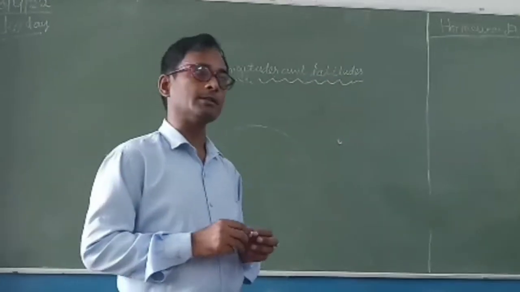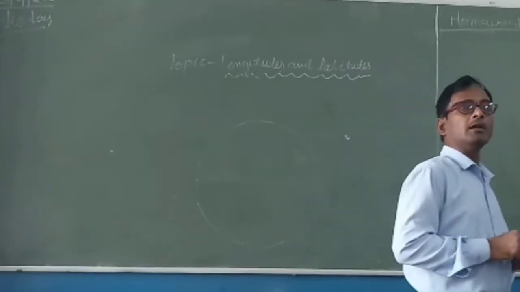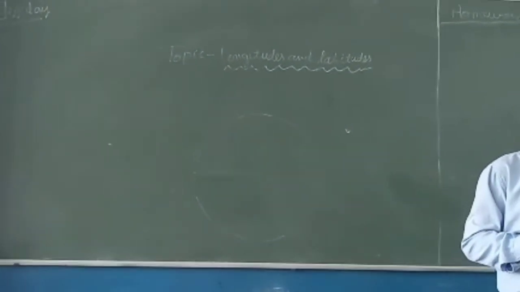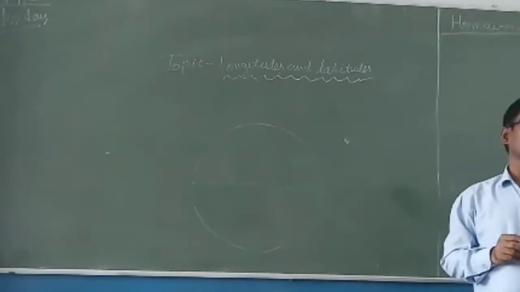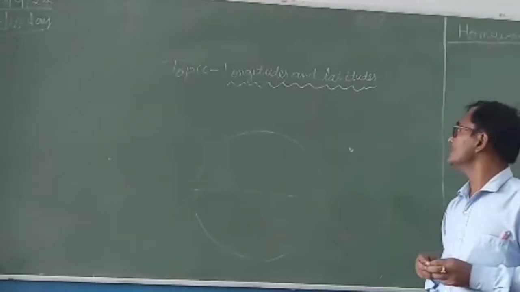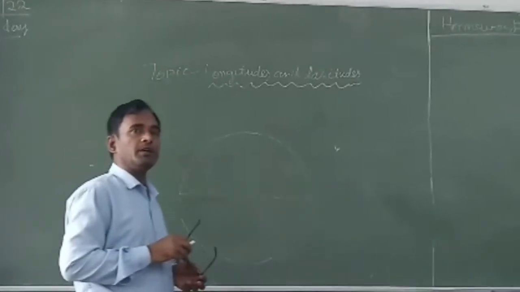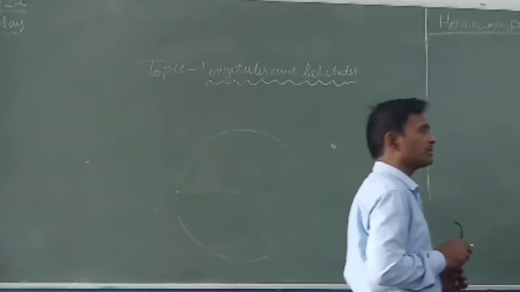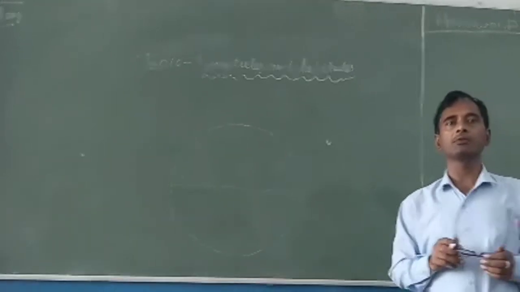Basically, this chapter, lesson two in class 9, is already given in your syllabus, about longitudes and latitudes. What is the importance of the latitude and longitude lines? First of all, can anyone tell me what is the true shape of the earth?